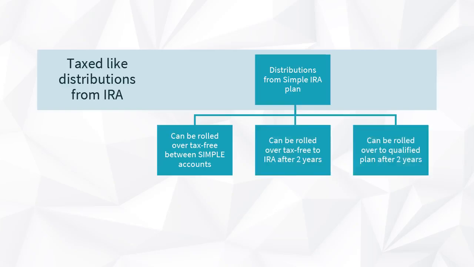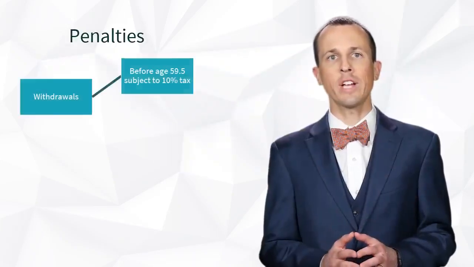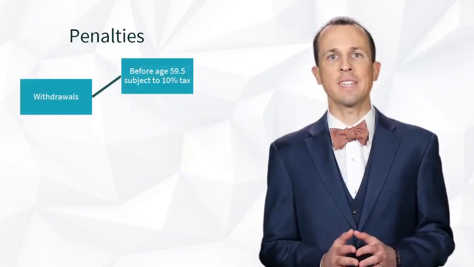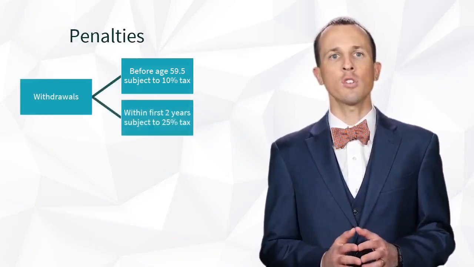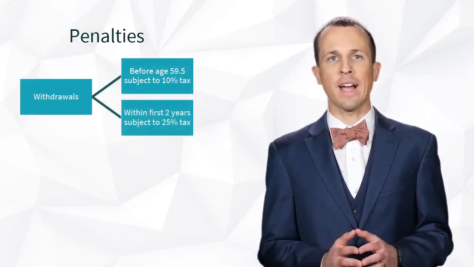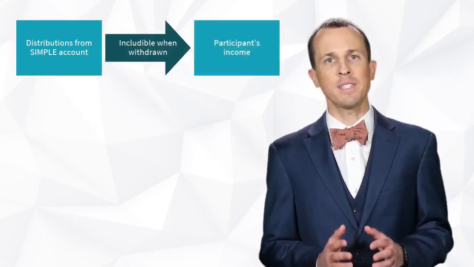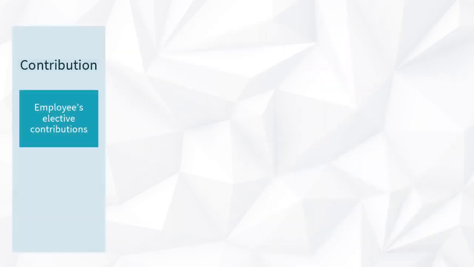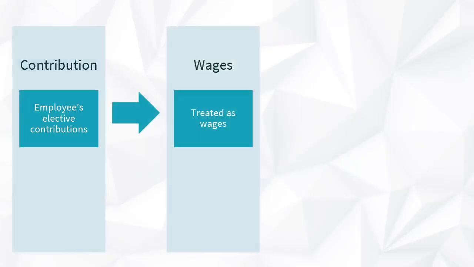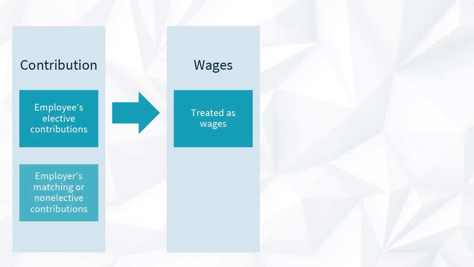To end this discussion, let's go over a few penalties related to SIMPLE plans. Withdrawals before age 59.5 are subject to the 10% tax. Withdrawals within the first 2 years are subject to a 25% tax. Distributions from a SIMPLE account are includable in a participant's income when withdrawn. An employee's elective contributions will be treated as wages for purposes of employment tax. The employer's matching or non-elective contributions are not wages.